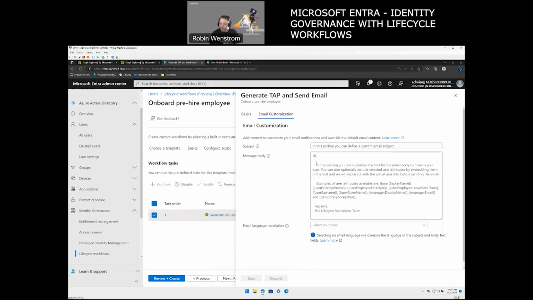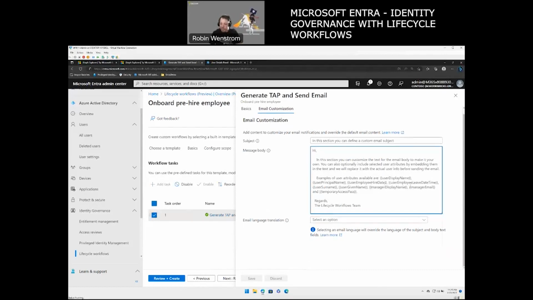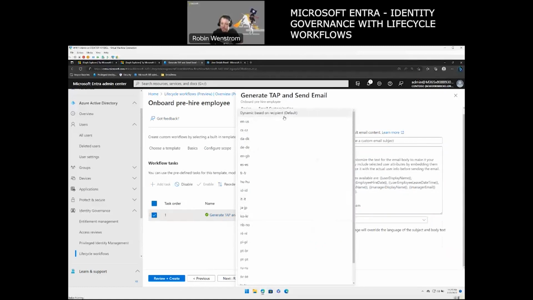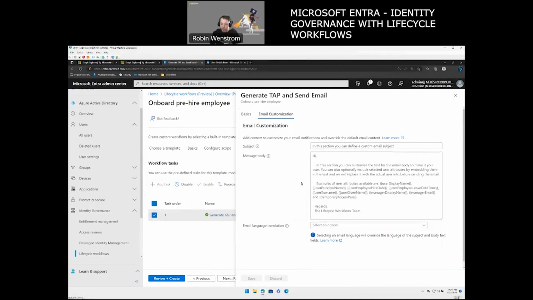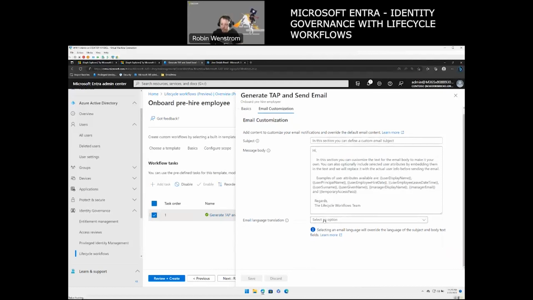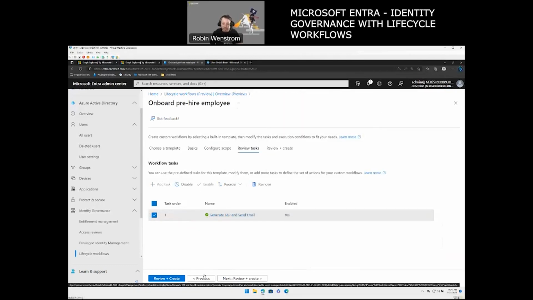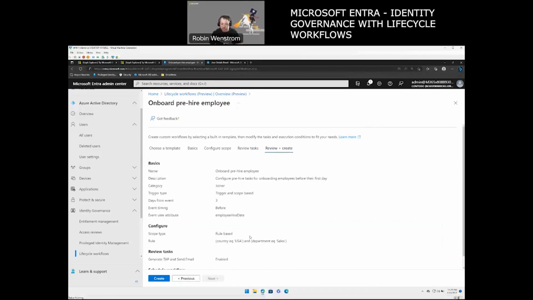Now, here in this section you can customize the text with a little bit of configuration, as well as set it up so it is in a language based on the country they're living in. With automation and some machine learning and AI in the background, it can translate this to the desired language as well. So I'm just going to leave it as is because we don't need to add any additional tasks.